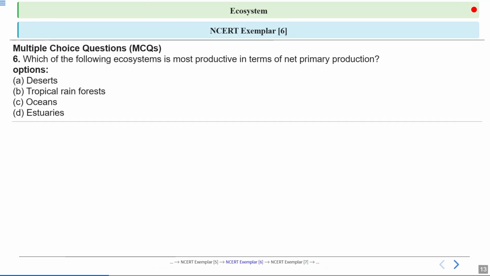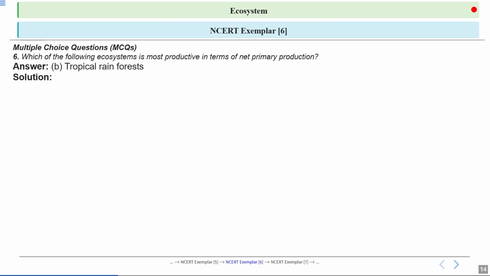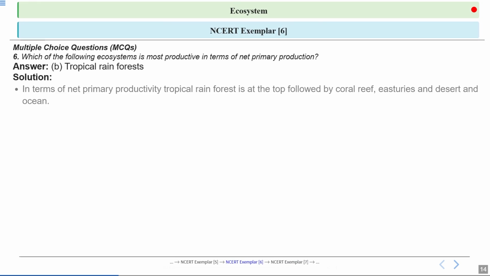Next question, which of the following ecosystems is most productive in terms of net primary production? Options are desert, tropical rainforest, oceans, and estuaries. What will be the correct answer? Option B is the correct answer, tropical rainforest.